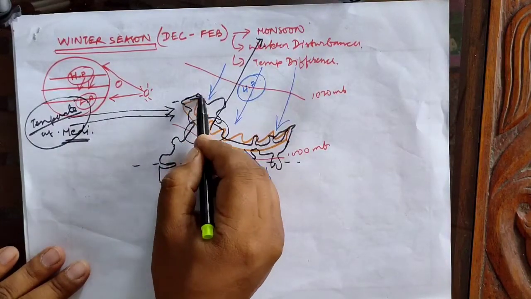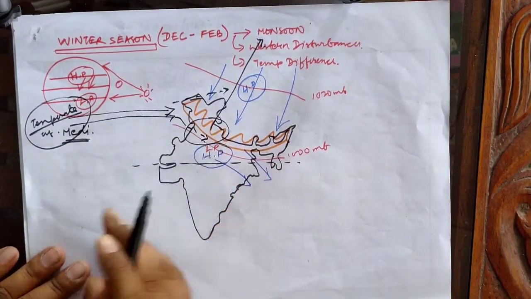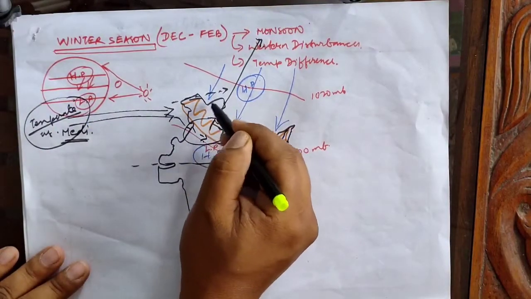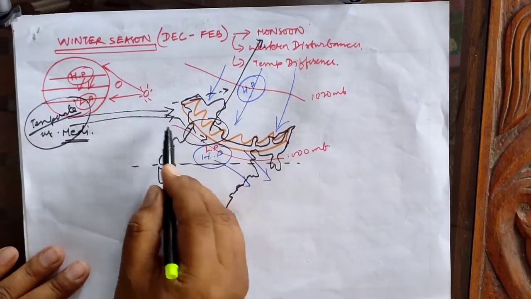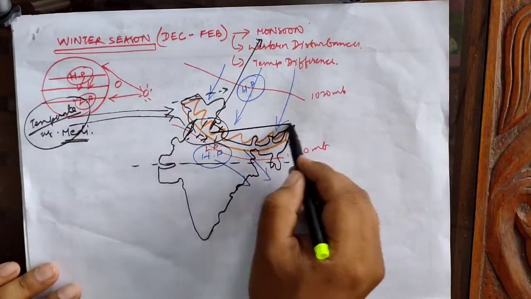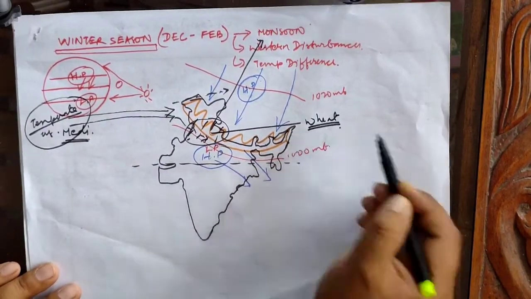The western disturbance also gets bifurcated into two parts. One goes to the north and one comes to the south, and it will shower a small amount of rainfall in the northwestern part of our country, which is termed western disturbance, and it is beneficial for the growth of wheat.